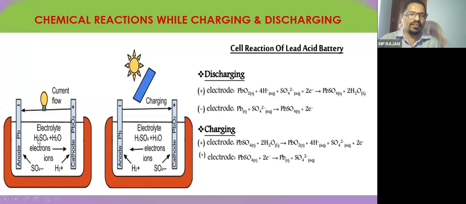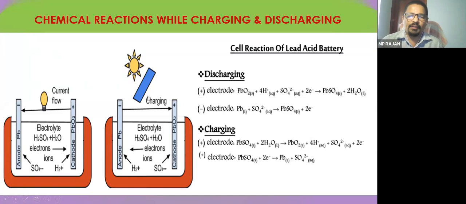So during discharging, these two plates are becoming lead sulfate, white color, voltage reduced. The sulfuric acid is converted into pure water. During charging, again the plates go back to becoming lead peroxide and spongy lead, and the water becomes sulfuric acid. So this is what is happening during charging and discharge.